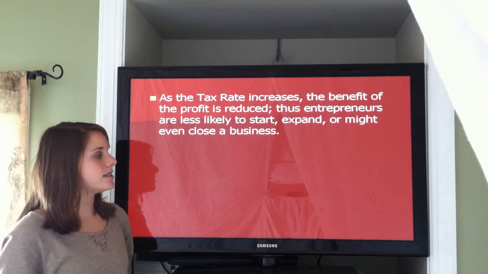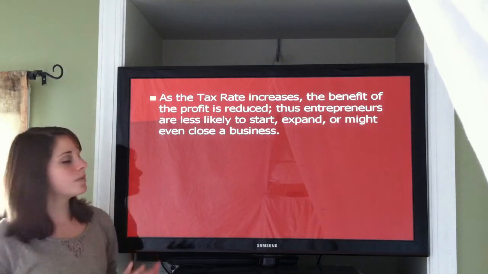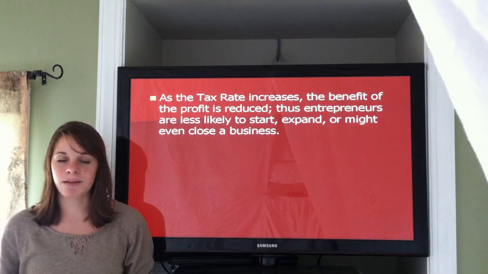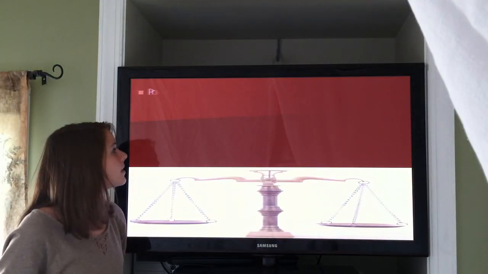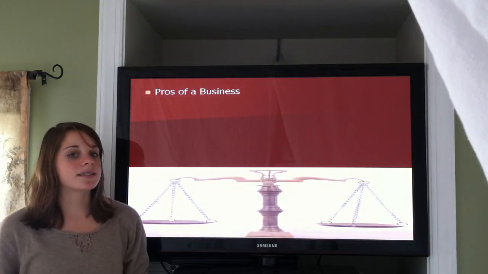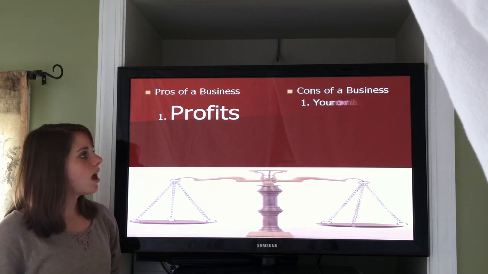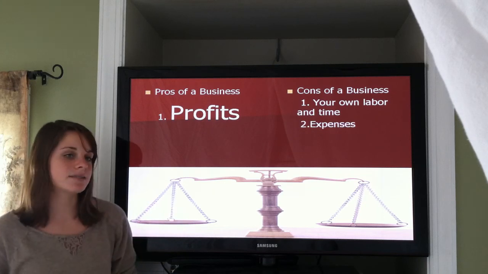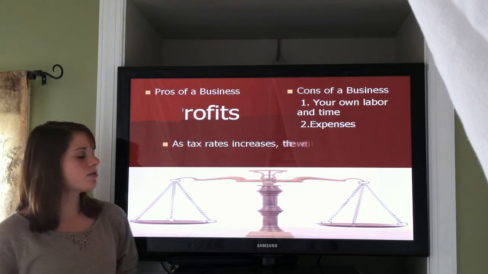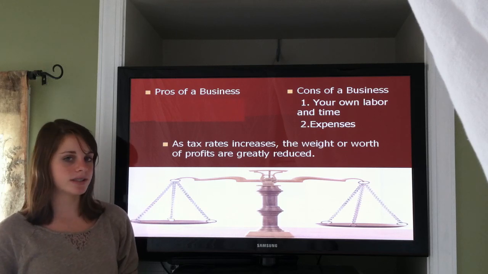As the tax rate increases, the benefit of the profit is greatly reduced. Thus, entrepreneurs are less likely to start, expand, or might even have to close down a business. Pros of a business: profits. Cons of a business: your own labor and time, and expenses. As tax rates increase, the weight or worth of a profit is greatly reduced.